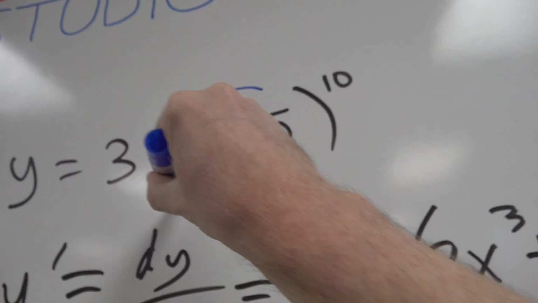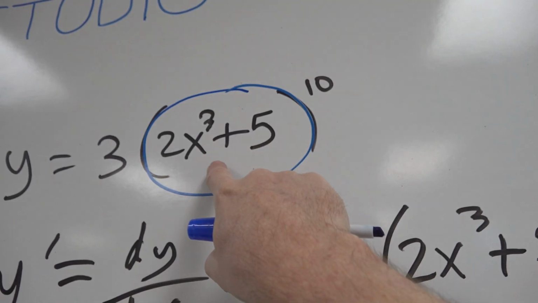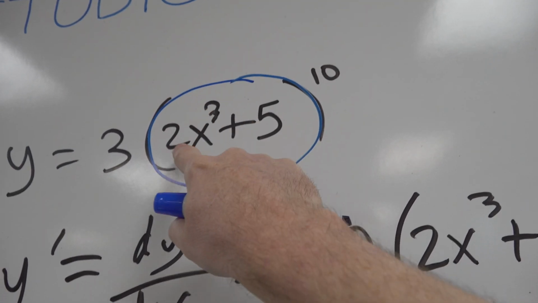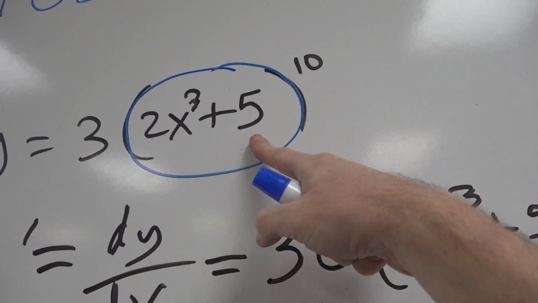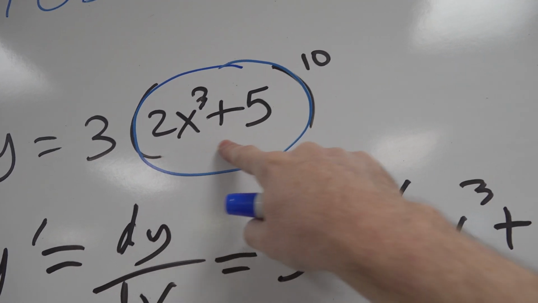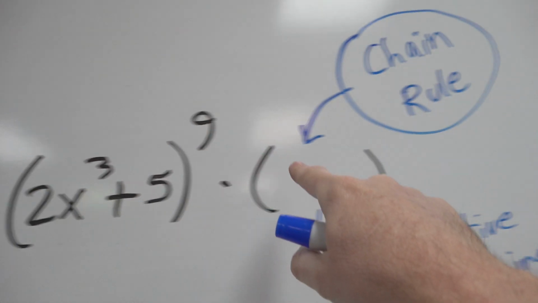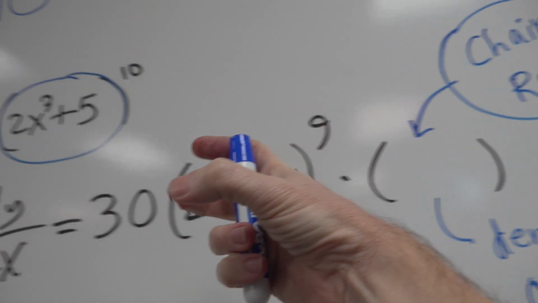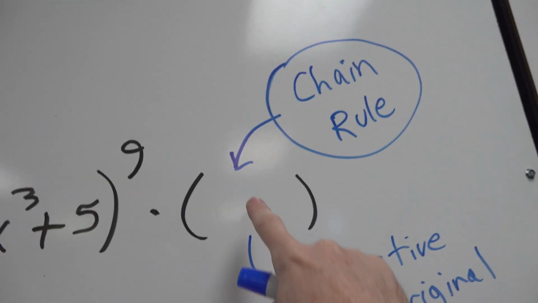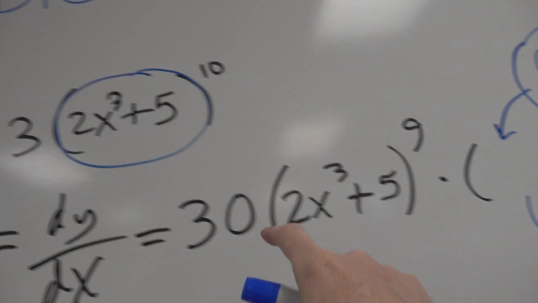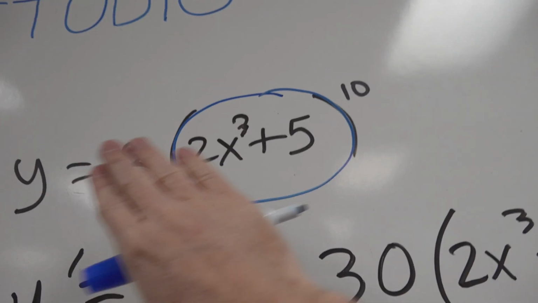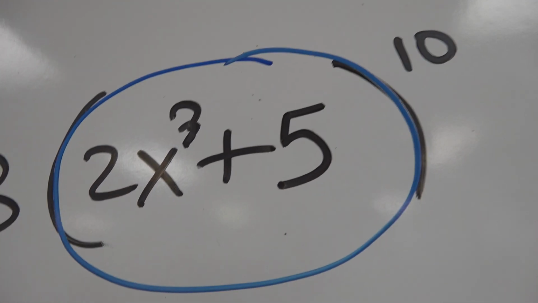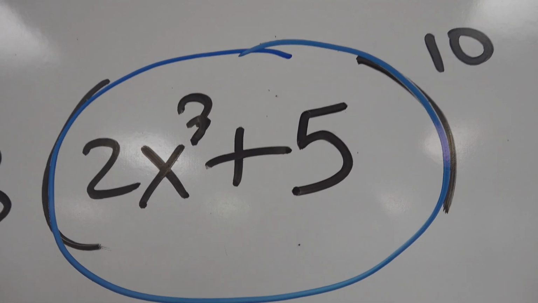So let's go back to the original base, and I want to take the derivative of 2x cubed plus 5 like we did in lesson 1-1. This is like the easiest derivative right here. And then we're going to insert it right there. And that's called the chain that links to the rest of this chain right here. Okay? It's the chain of the chain rule. So just focusing on this. Don't look at 3, don't look at 10. Just focus on 2x cubed plus 5.